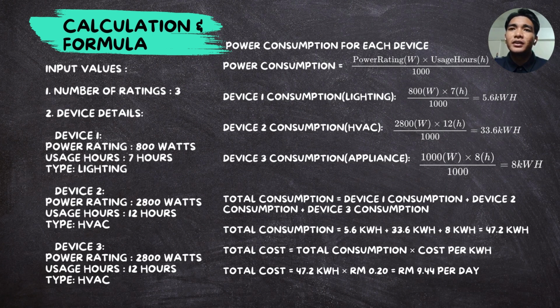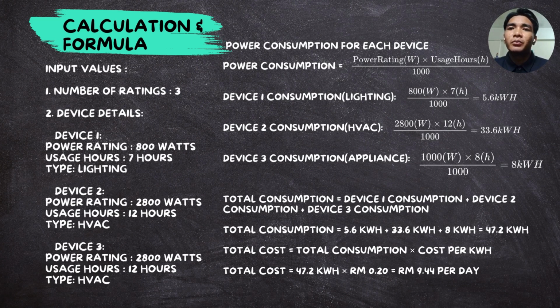As you can see, for the first device, 800 watts times 7 hours divided by 1000, we get 5.6 kilowatt hours. For the second one, HVAC, we use the same formula, and we get 33.6 kilowatt hours. And the third one, for appliance consumption, the same formula, which is 1000 watts times 8 hours divided by 1000, we get 8 kilowatt hours.